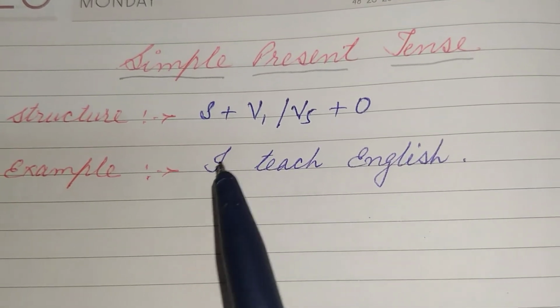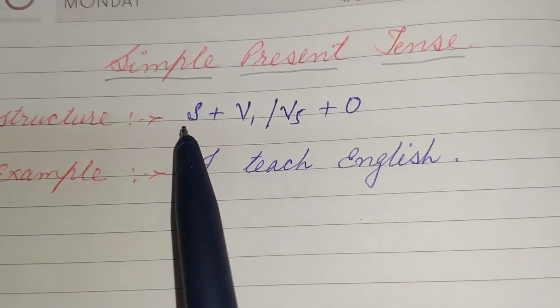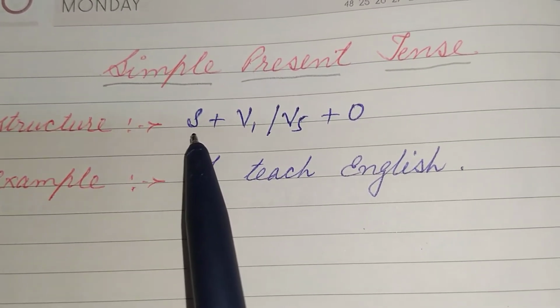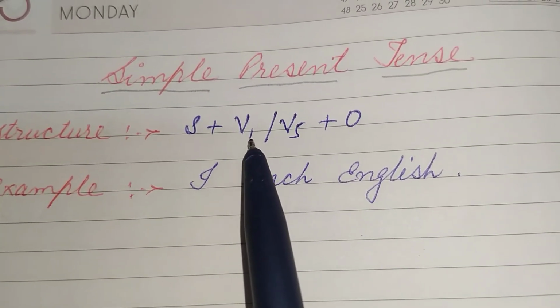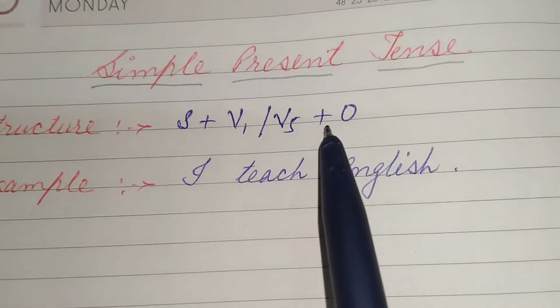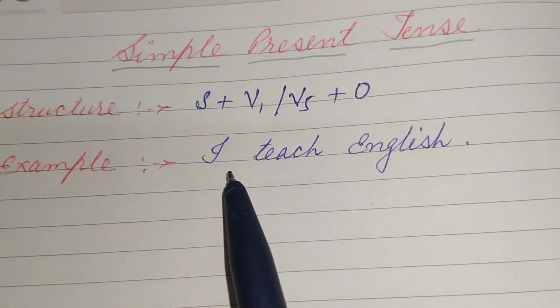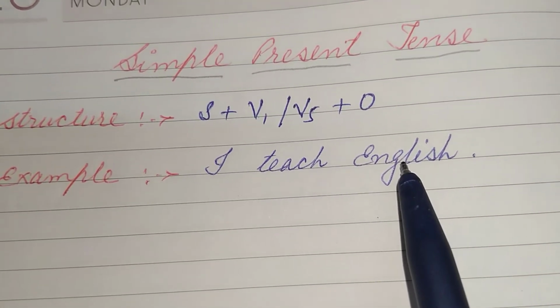Now here we see the structure of simple present tense. How to form simple present tense? There will be first subject, then we use verb 1 or verb 5 according to the subject, and then object. Take this example: I teach English.